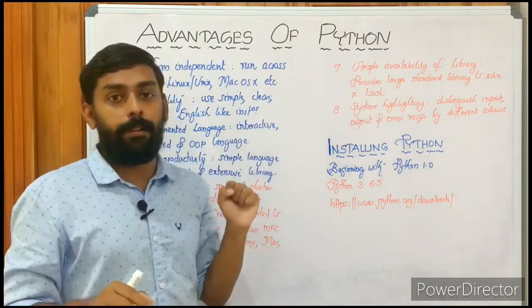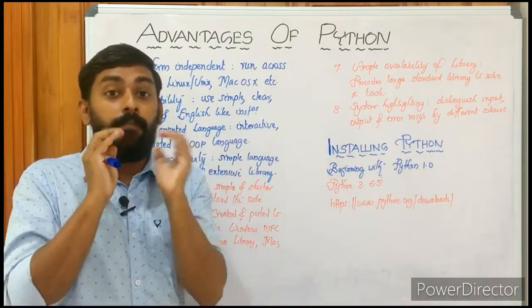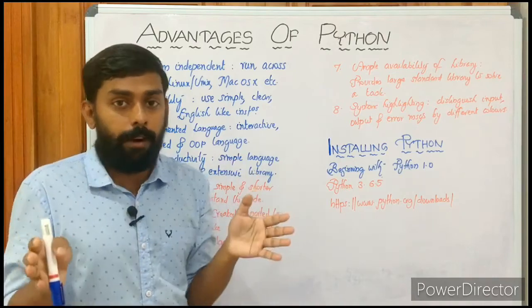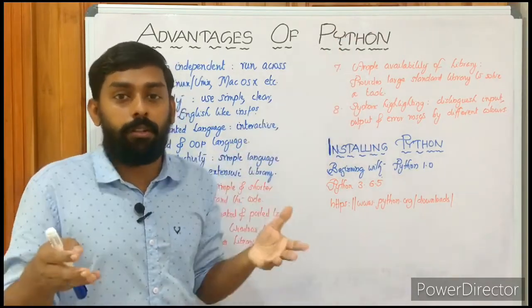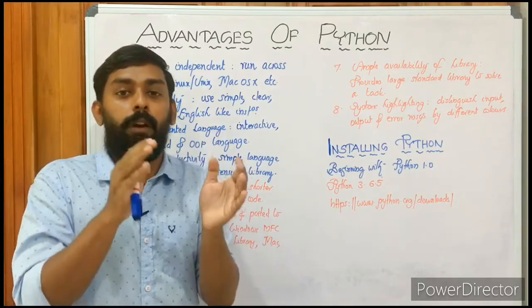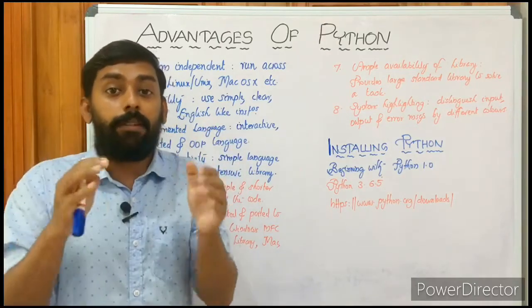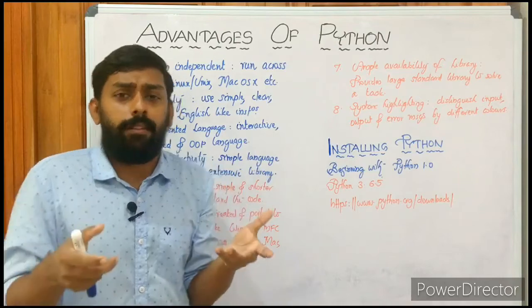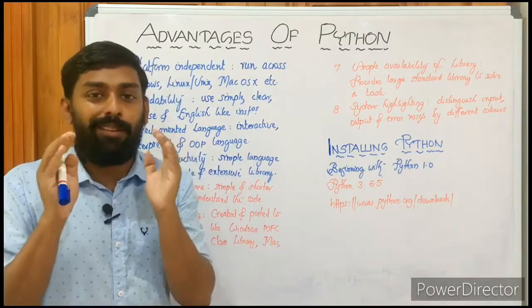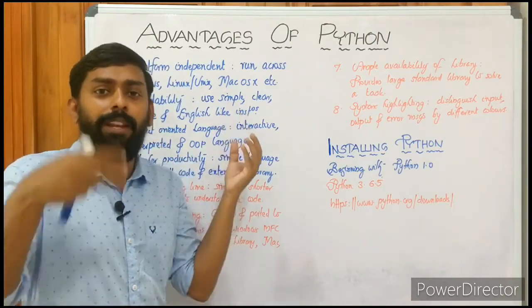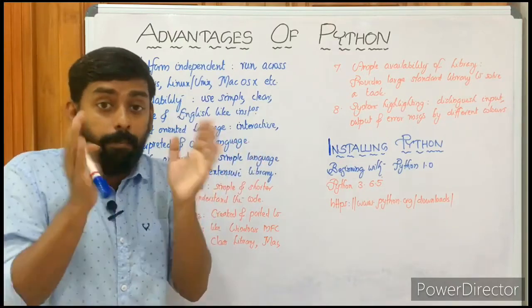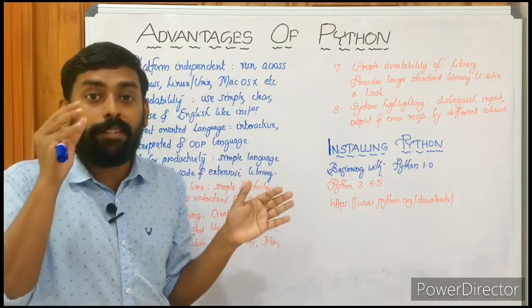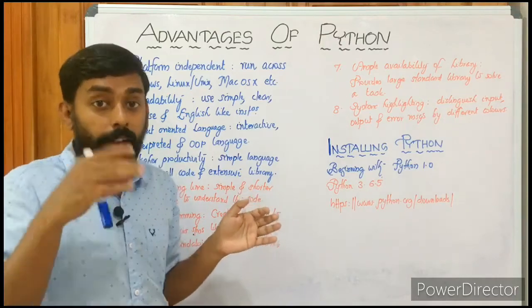Then syntax highlighting. It's another very important, very convenient feature for us as programmers, right? Because it distinguishes input, output as well as error messages in different colors. You can see input in one color, output in another color, and error messages in some other color. It will look very cool, right? So it will be very easy for us to read, easy to identify, easy to understand. It makes it readable, it makes it user friendly, and of course programmer friendly as well.